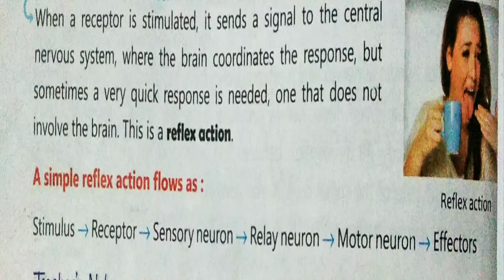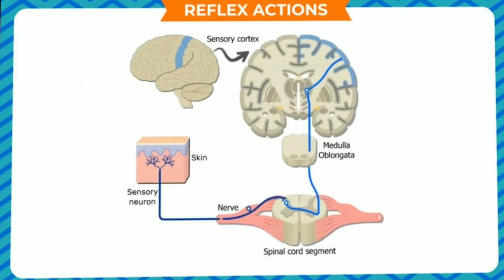Okay, and then you take an action that you take away your hand. You can see from this diagram also how this process occurs.